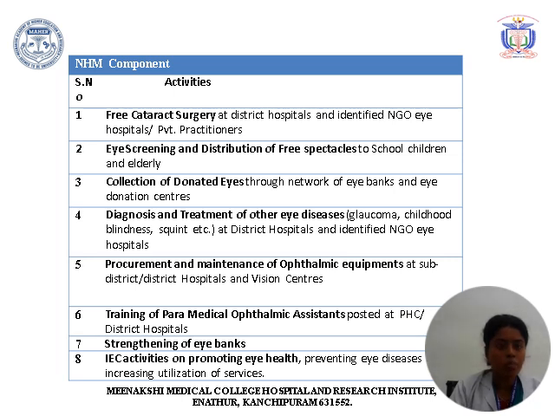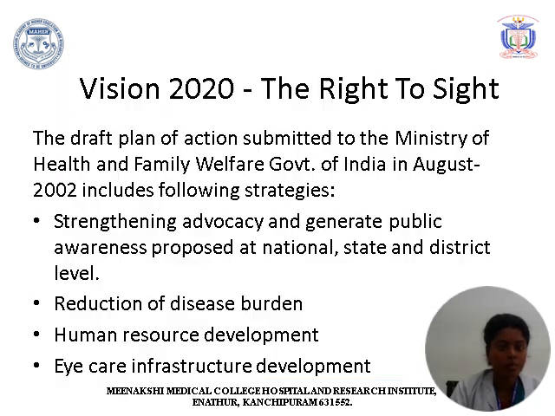These are the NHM components of NPCB. For example, they conduct free cataract surgery at district hospitals, conduct eye screening and distribute free spectacles to school children and the elderly, collect donated eyes through a network of eye banks and send them to the eye donation centers, and diagnose and treat various eye diseases like glaucoma, childhood blindness and squint. They procure and maintain ophthalmic equipment at sub-district hospitals, train paramedical ophthalmic assistants posted at PHCs, and strengthen the eye banks and IEC, that is information education communication activities on promoting eye health.